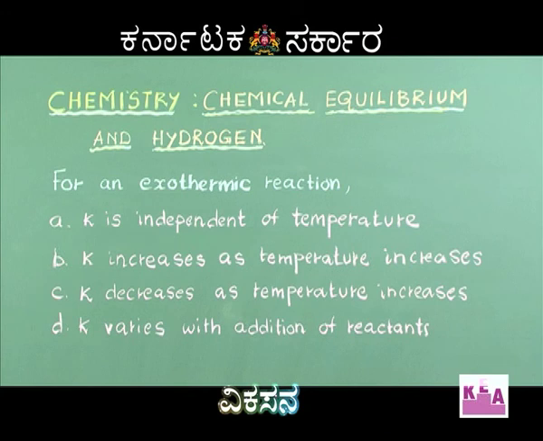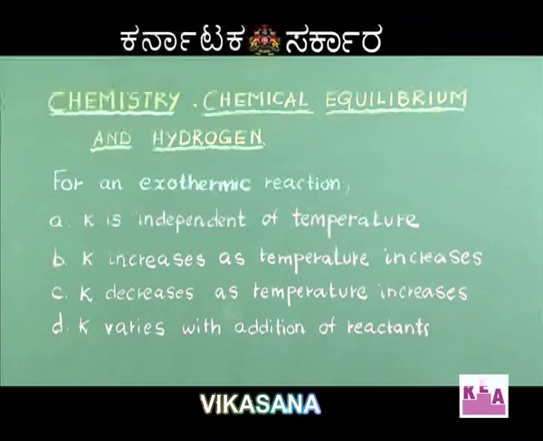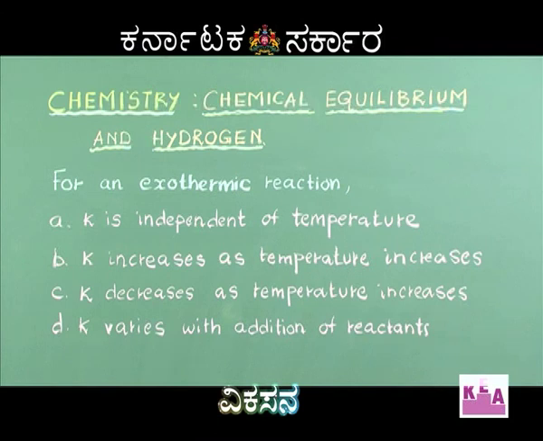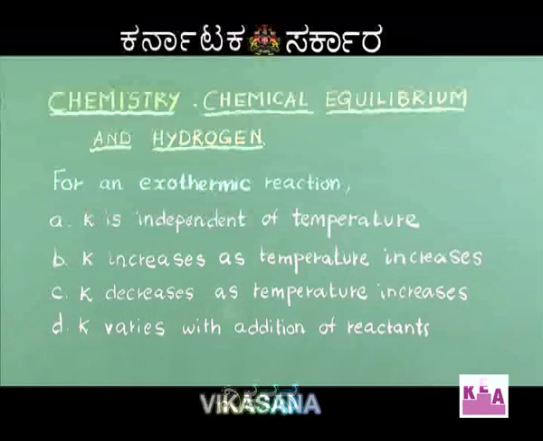The value of equilibrium constant is independent of number 1, concentration of reactants; number 2, volume; number 3, change in pressure or presence of a catalyst. It is independent of all these factors, while the value of the equilibrium constant is fixed at a given temperature and it varies for an endothermic and exothermic reaction.